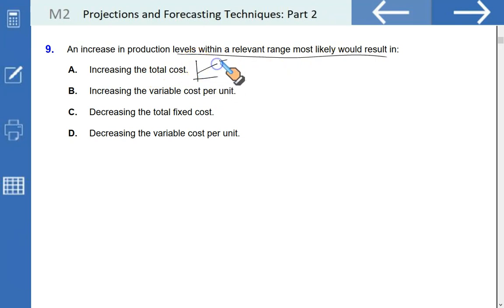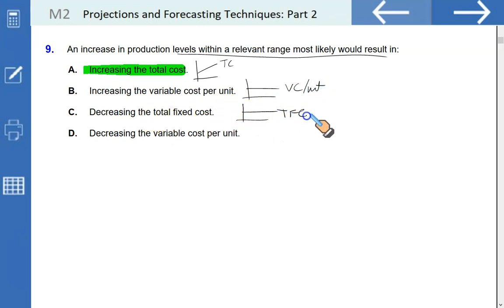Correct. When we produce more, the total cost goes up. That's what we have discussed a little while ago. Correct option. Increase in the variable cost per unit, this is wrong. Variable cost per unit stays the same. Decreasing the total fixed cost, wrong. Total fixed cost again is a horizontal line. It stays the same in the relevant range. Decreasing the variable cost per unit, wrong. Variable cost per unit, as I just discussed, remains the same on a per unit basis. So A is the right answer.